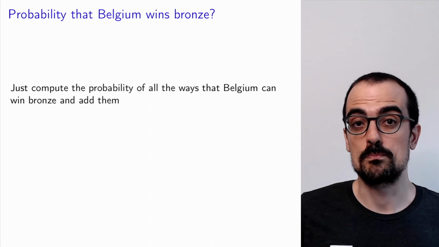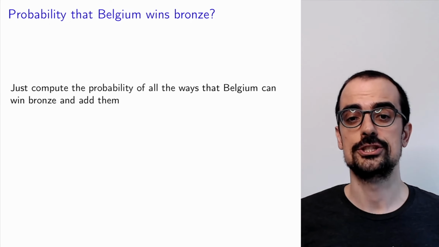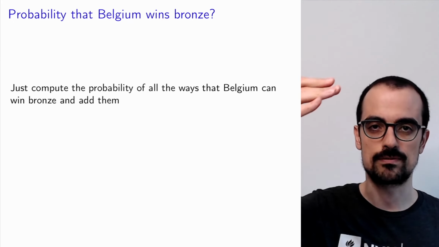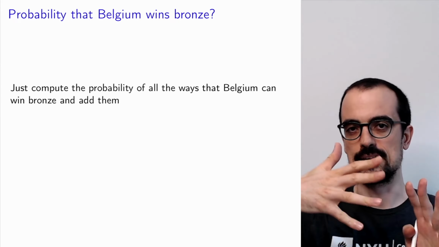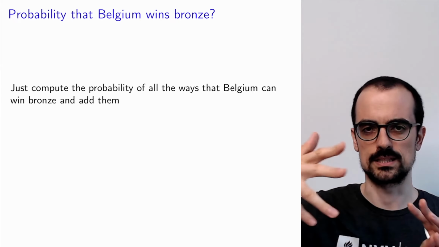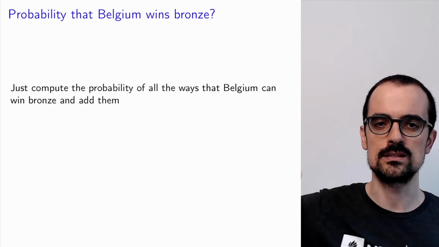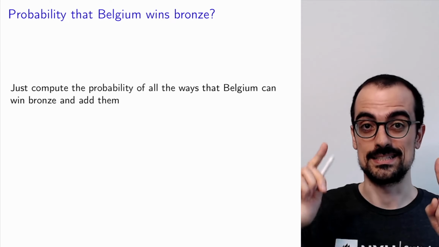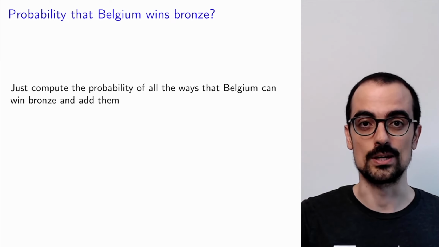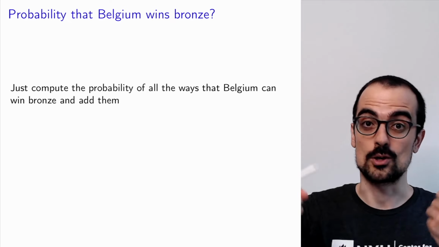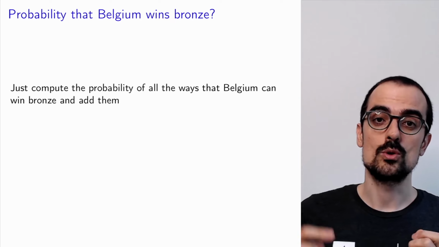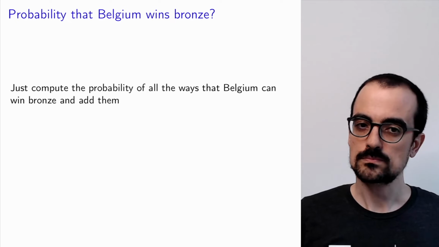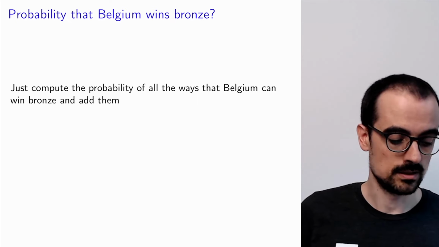Well, what we should do is compute all the possible ways in which Belgium can win bronze. For example, the ranking is Belgium first and then a certain order afterwards, and then the bracket gets played and Belgium loses in the semifinal but wins the game for bronze, in a particular way. You have to actually, and this is very important, specify all of the outcomes along the way, even for the other teams, and then you can compute the probability of that happening. And now you look at every other possible way in which Belgium ends up winning bronze, and then you just add the corresponding probabilities.